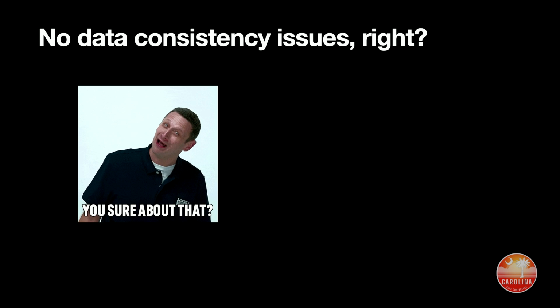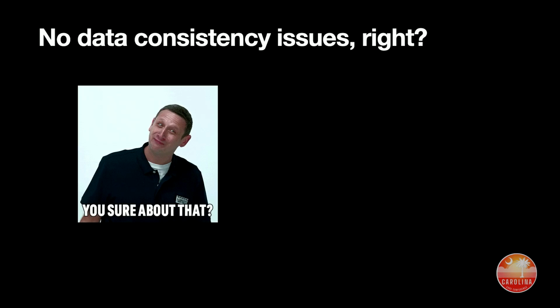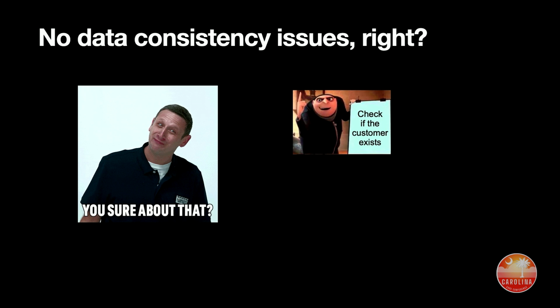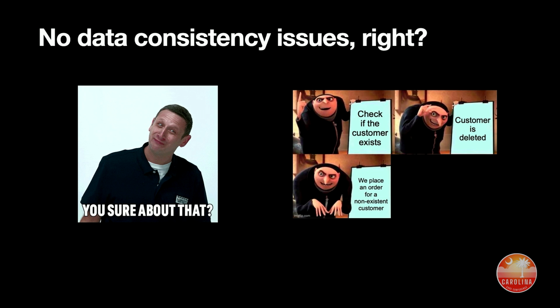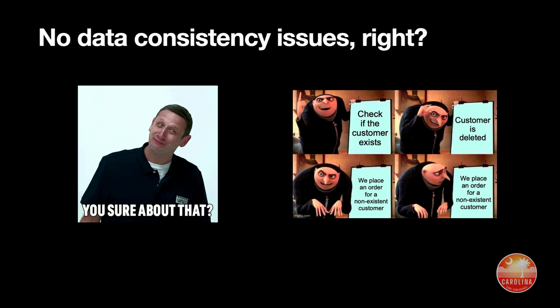You sure about that? So this is the point of foreign keys. Right? And to give you an example, the database should have been in charge of enforcing referential integrity. That's a data concern. It's the sort of thing that should be handled by the database, right? And the point here is that some things ought to be done in the data layer and some things are better suited to the application layer. Oh, I forgot a funny bit. So first we check if the customer exists, and then the customer is deleted, and then we place an order for a non-existent customer. Right?